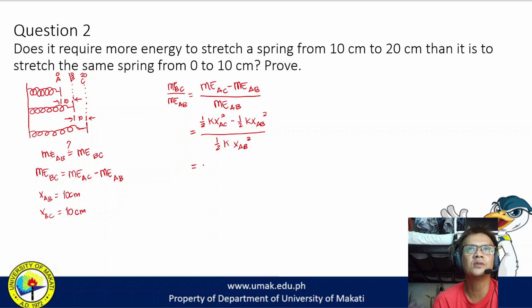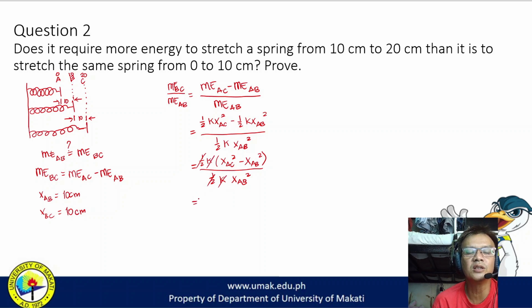Now to solve this, 1/2 K, we could factor out 1/2 K, which will give us X from A to C squared minus X from A to B squared divided by 1/2 K times X from A to B squared. So, yung 1/2 will be cancelled, K will also be cancelled.